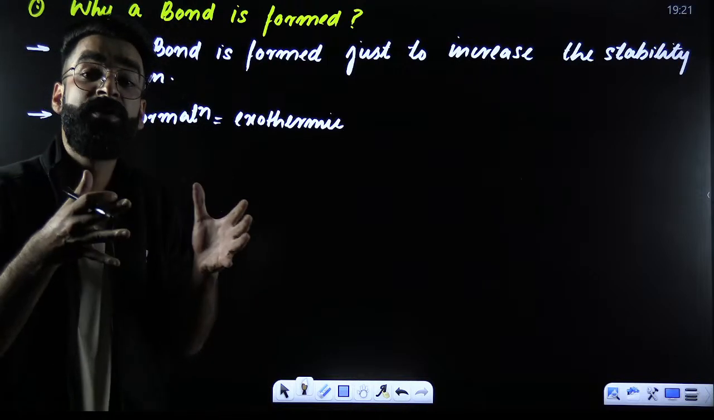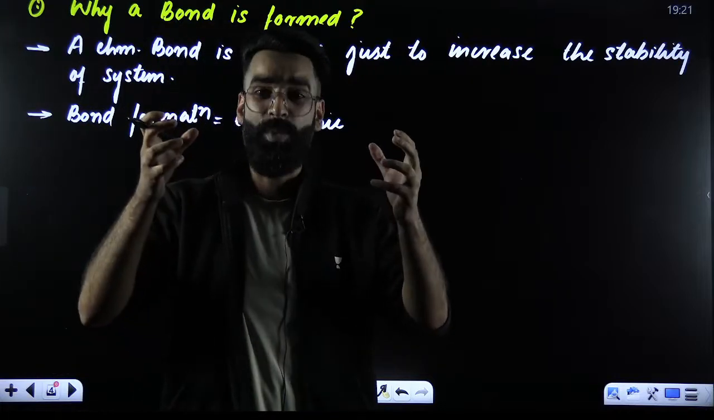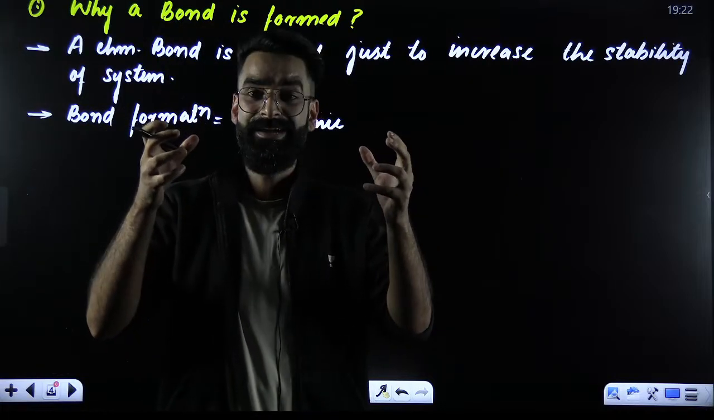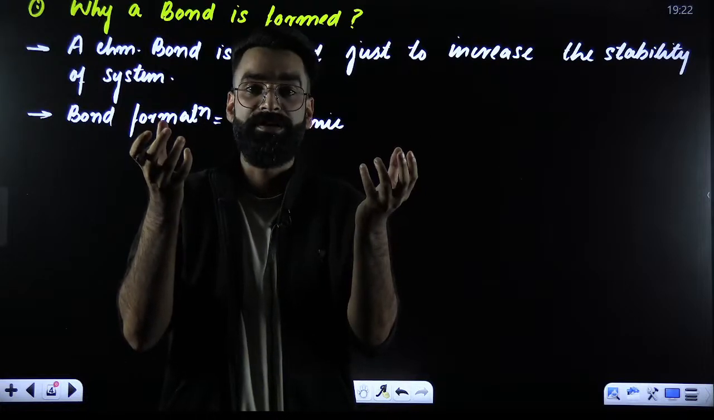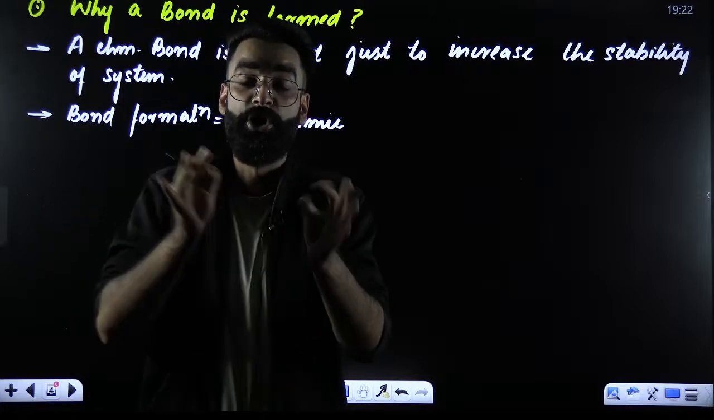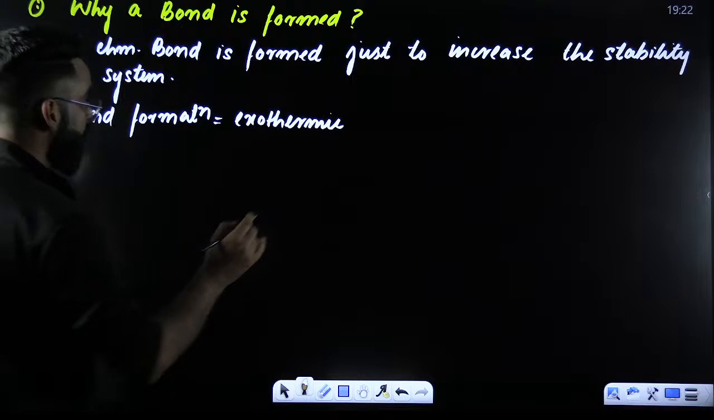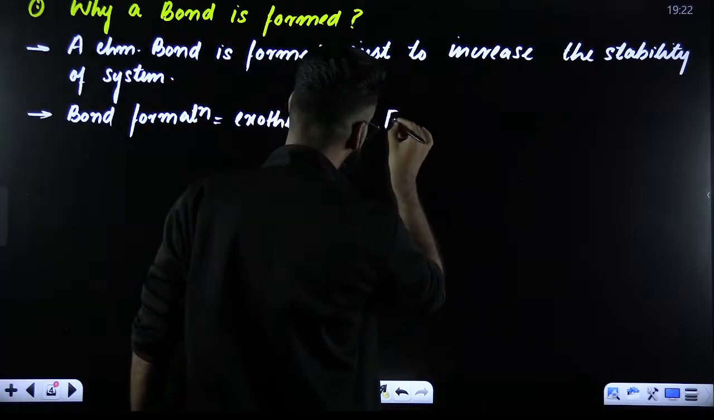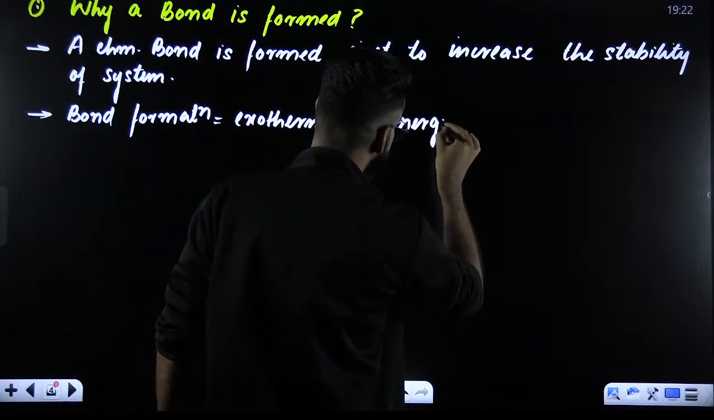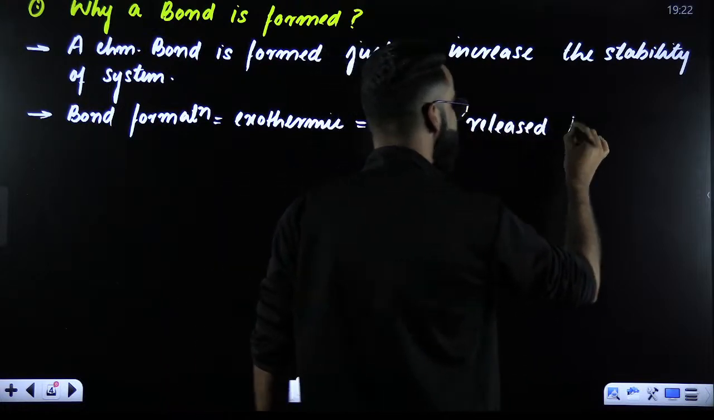So during bond formation, whenever a bond is going to get formed between two atoms, right? Bond formation is always exothermic. During bond formation, energy is always released by the system. Energy is released by the system.